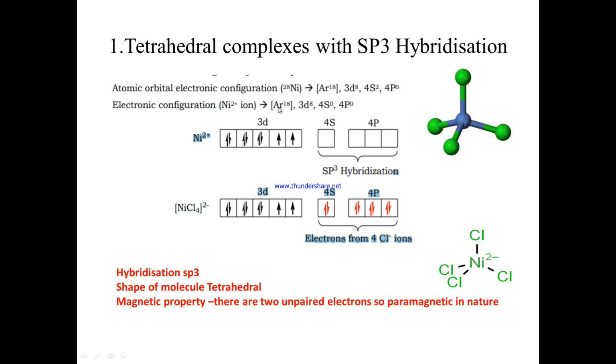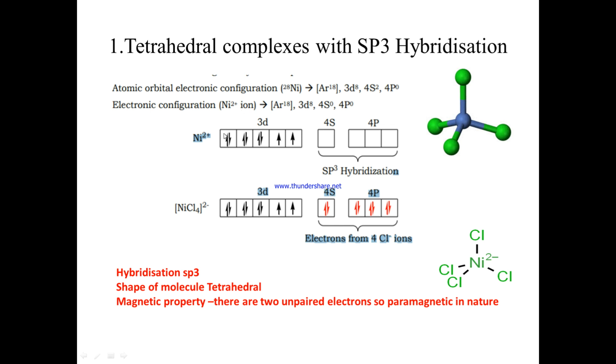Plus 2 charge means we should remove 2 electrons. The 2 electrons are removed from 4s, and this is the configuration of the nickel ion.